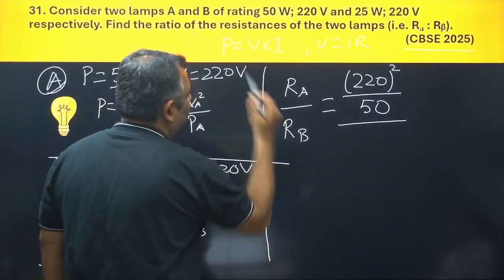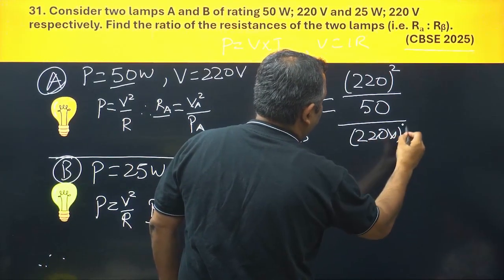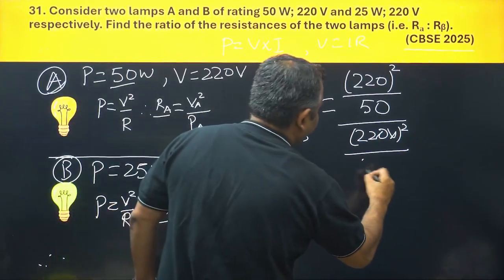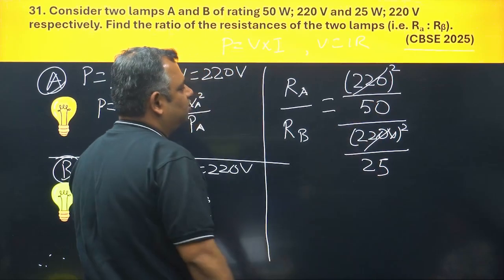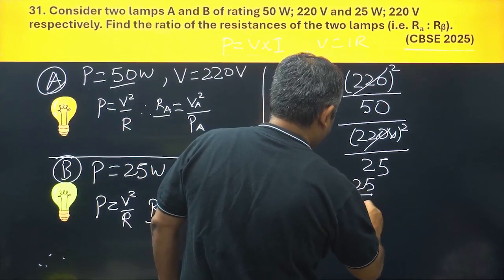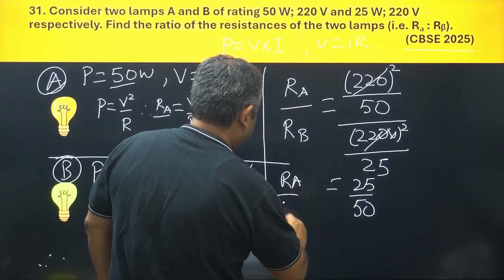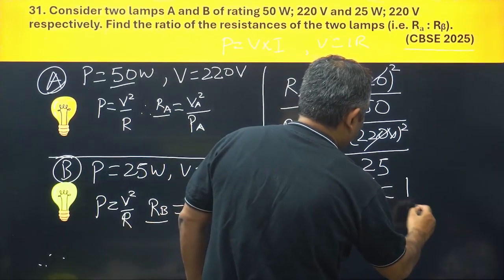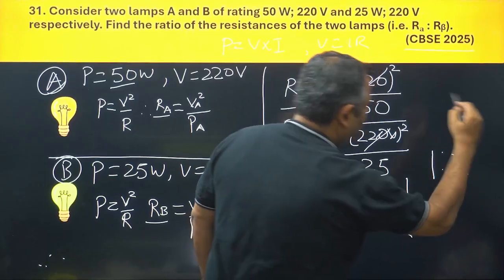What is VB? 220 volt. 220 volt square upon PB. What is PB? PB is 25. Now, this and this would get cancelled because they are same. We would have 25 upon 50. RA upon RB would be 25 upon 50, which would be 1 upon 2. So, the ratio would be 1 is to 2.